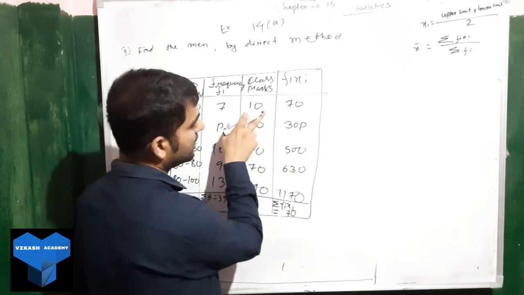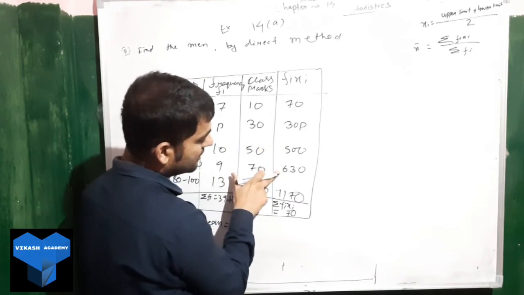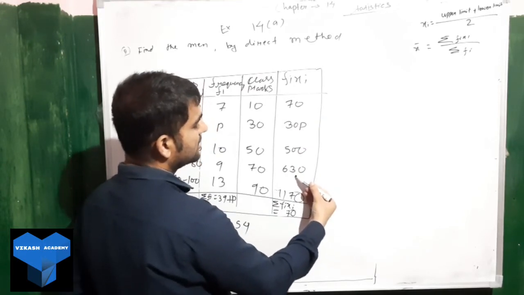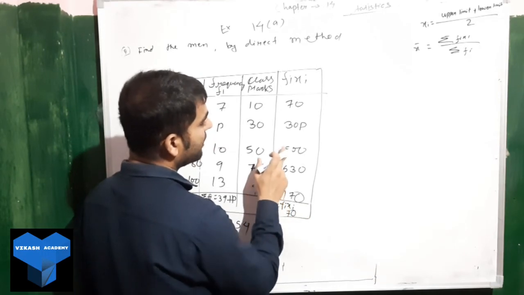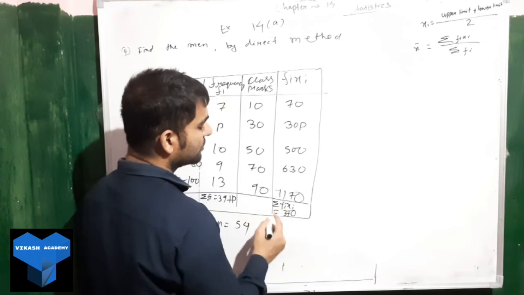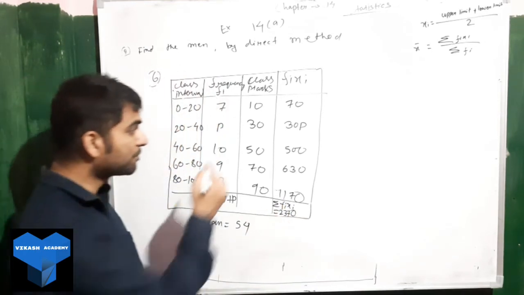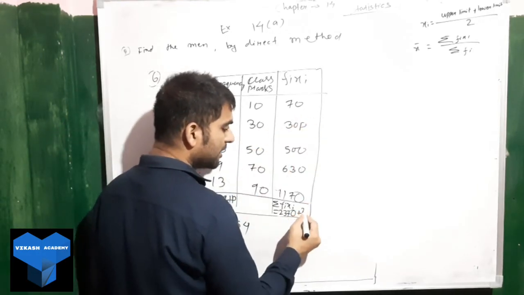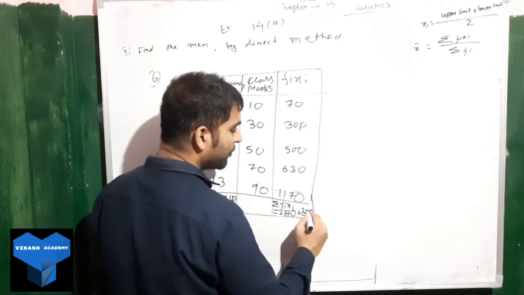Add the next one. Okay, so we have here 5. 5 plus 6, 11 plus 1, 12, 1, 13. Next 1, 1, we got 2. So 2, 3, 7, 0. Next, what is left here? This one we have not added, so we will add it now. Plus 30. I hope you are clear.